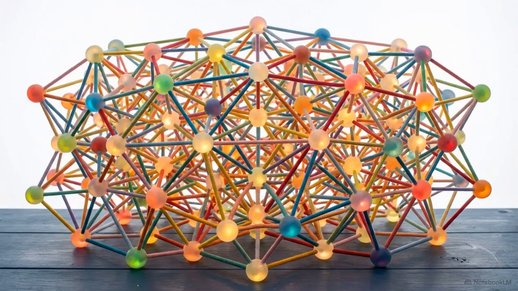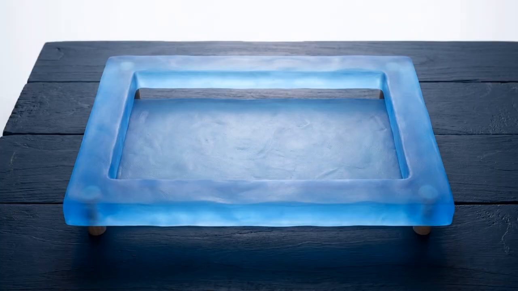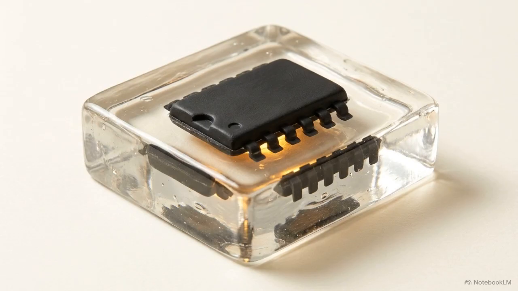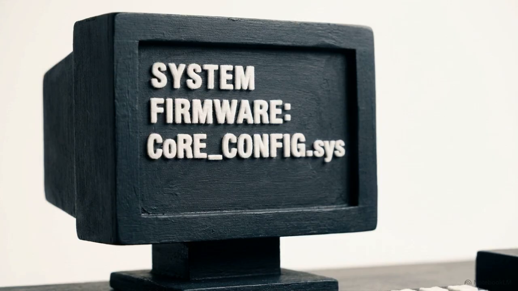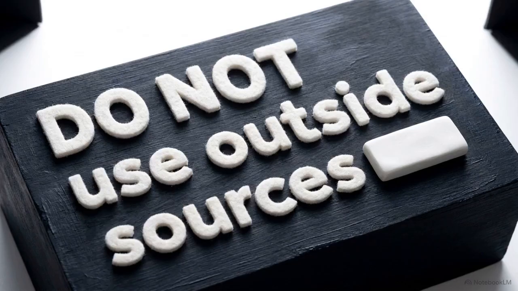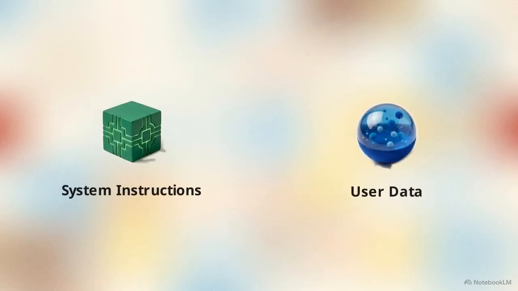AI memory has its own hierarchy. It starts with model weights, fixed knowledge encoded during training that acts as the model's unchangeable long-term memory. Then there is the context window. This is the temporary working memory that holds everything relevant to a single interaction, from your conversation history to any documents you've uploaded. Inside that window sits the system prompt, which acts like firmware. It sets the operating parameters, telling the model who it is, what it should do, and what constraints it must follow. Here, the sacred wall disappears.